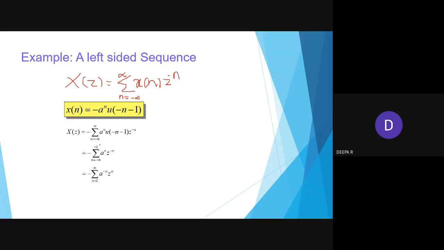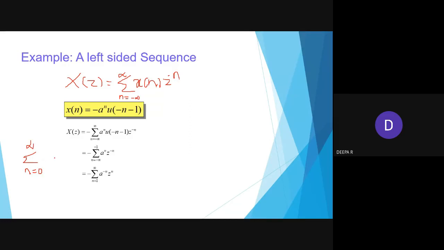Okay, so now you see, to make it a positive one, they have changed n equal to minus infinity to minus 1 to be 1 to infinity a power minus n, then z power n. So the sign of the power has been changed. So a power minus n z power n. So next time you take a and z as common, then what will they do? See, they have included 0, a power 0. So they want it in terms of a power 0, they have to include n equal to 0 to infinity.